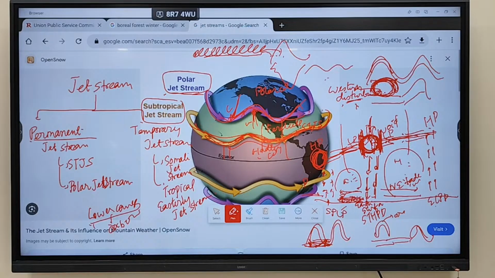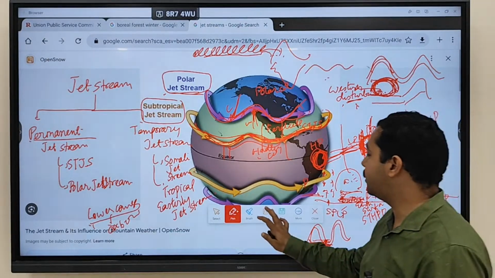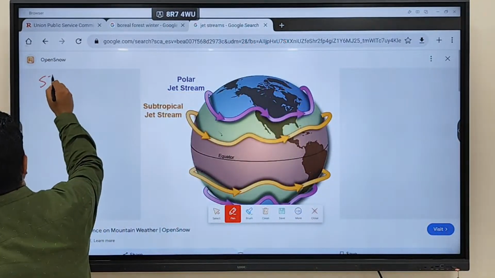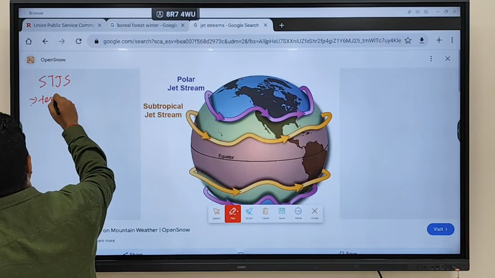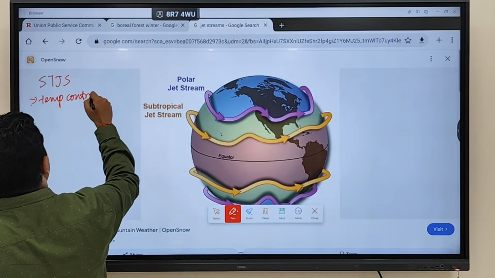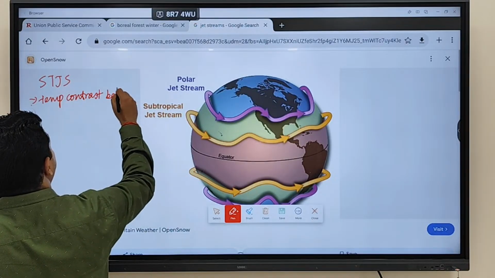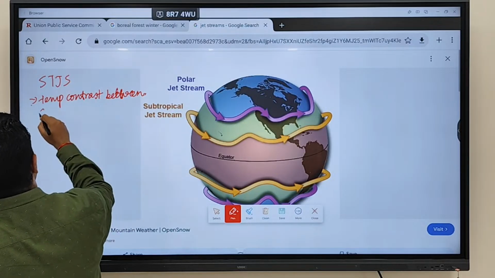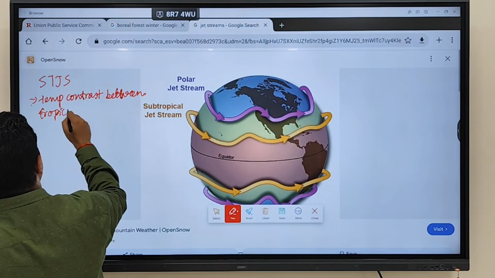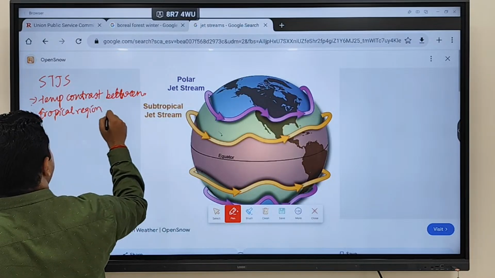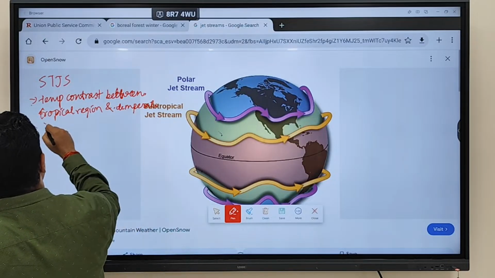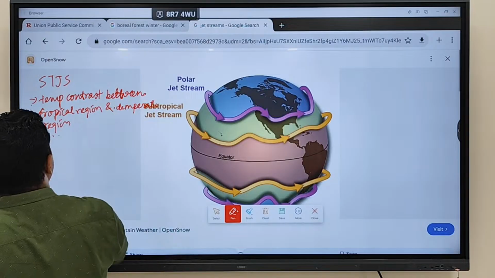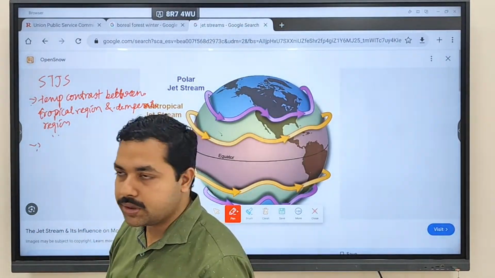So why are permanent jet streams formed? Why are subtropical jet streams being formed? We discussed that subtropical jet streams are formed because of the temperature contrast between the tropical region and the temperate region. It is formed due to the contrast between the tropical region and the temperate region.